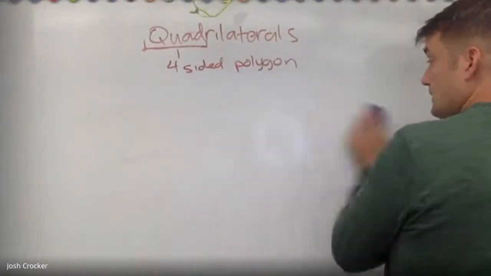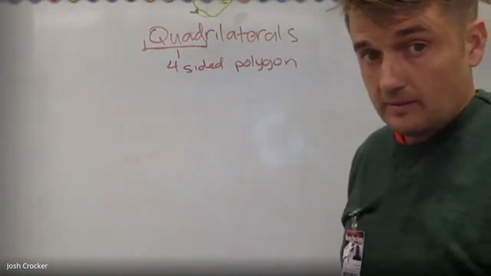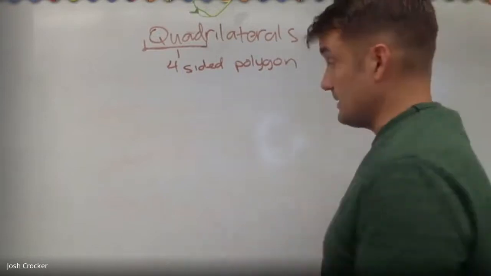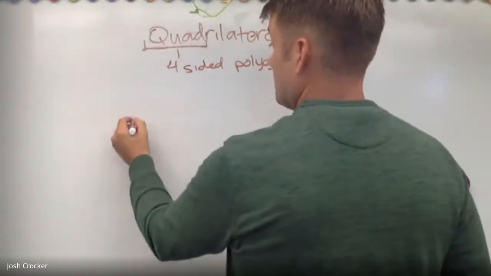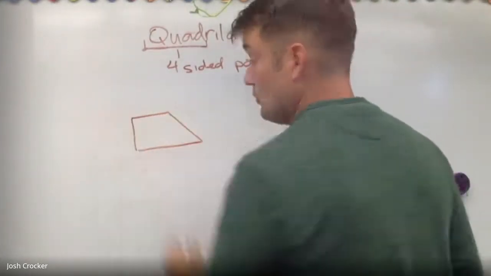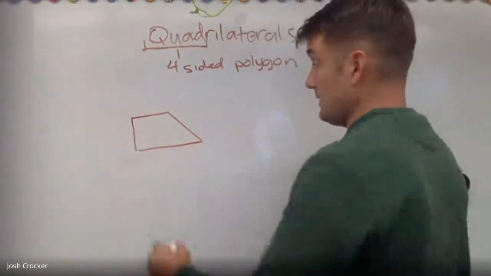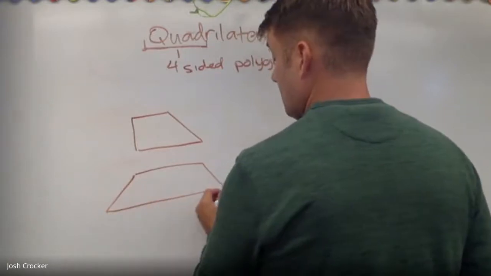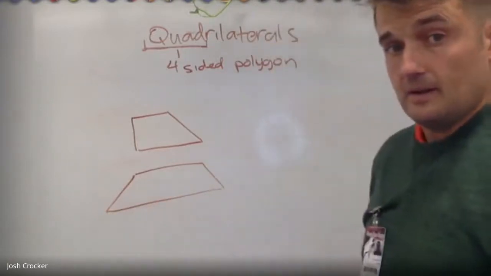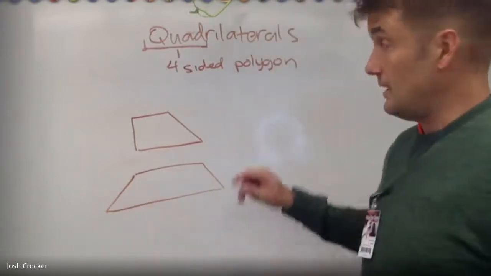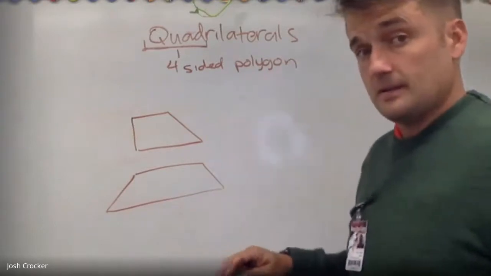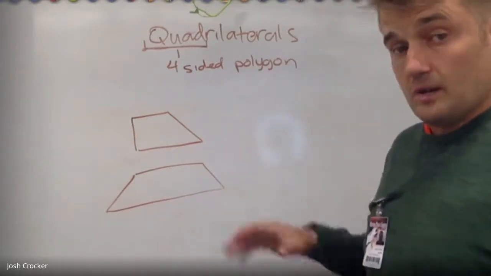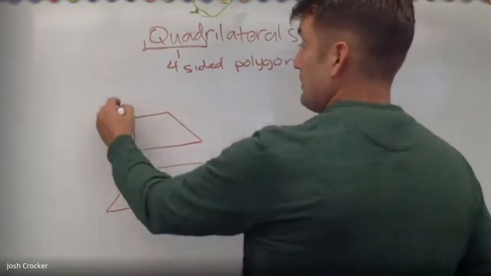Still in the quadrilateral family, we have shapes that look like this, okay? Sometimes they look kind of like a shoe, and sometimes they look like half of a hexagon, okay? So, still have four sides, they're still polygons. These shapes are called trapezoids.